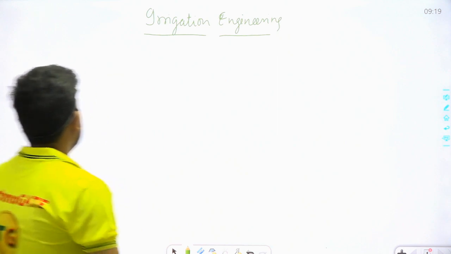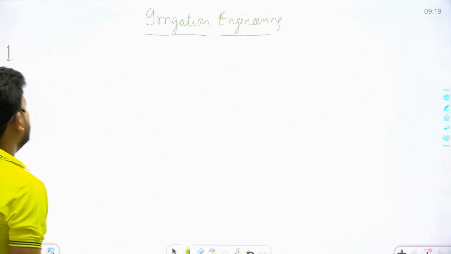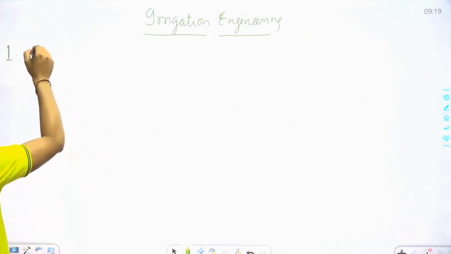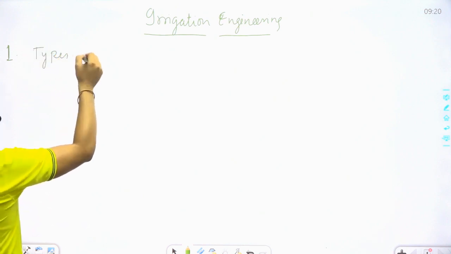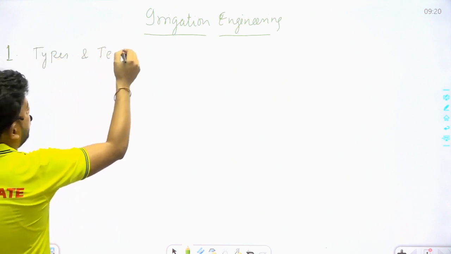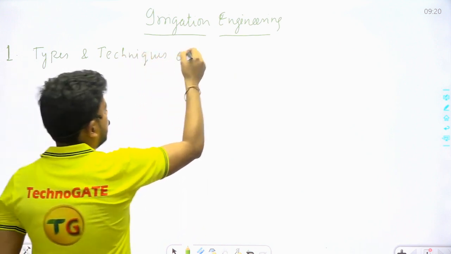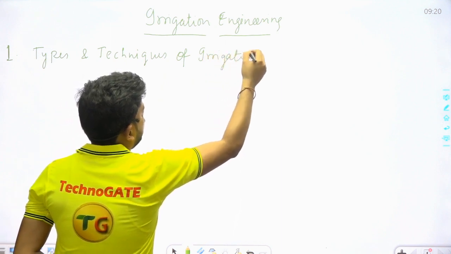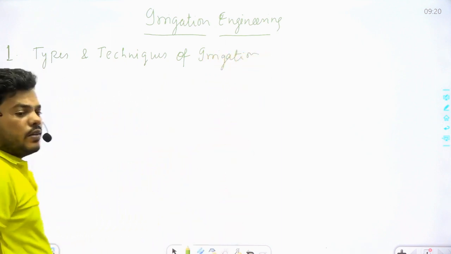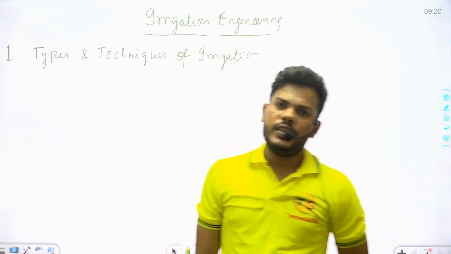First of all, we have to know the topics, meaning the syllabus of irrigation engineering. First of all, that can be types and techniques of irrigation. This chapter can also be known by another name, introduction of irrigation engineering.